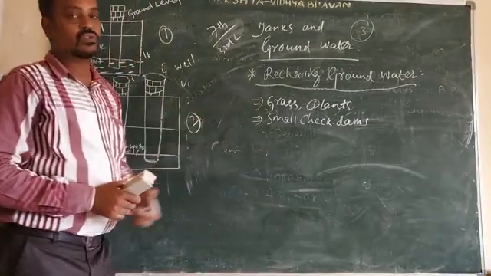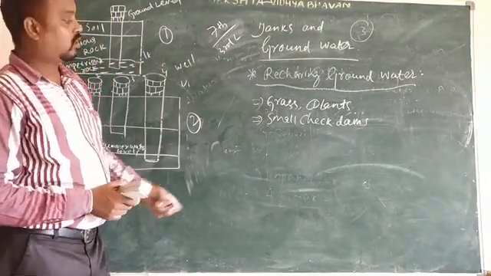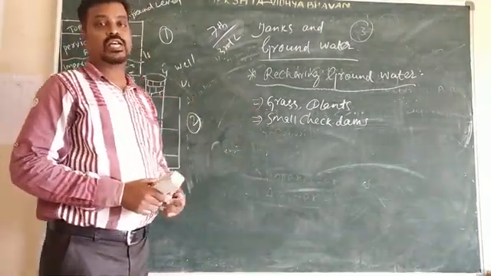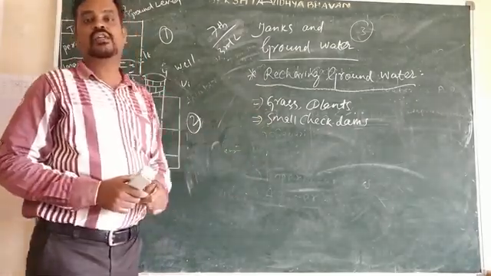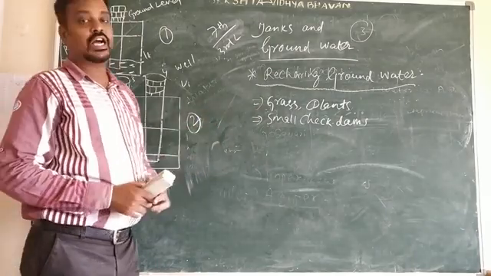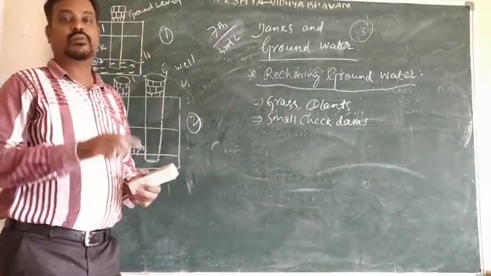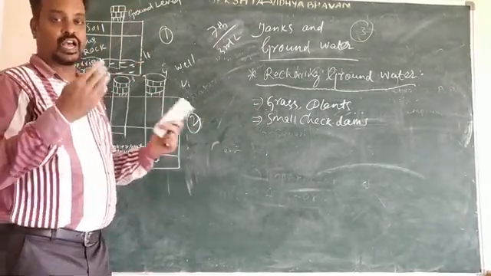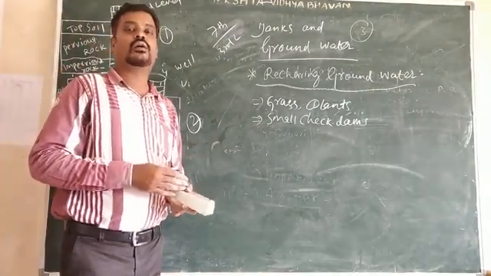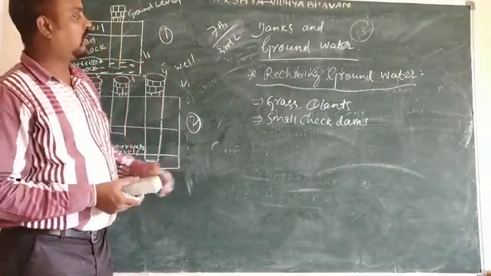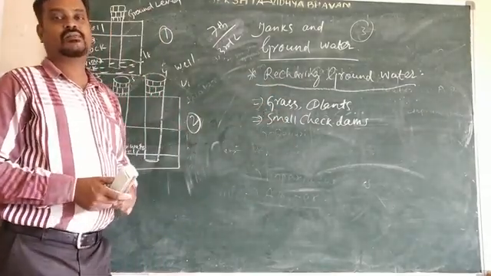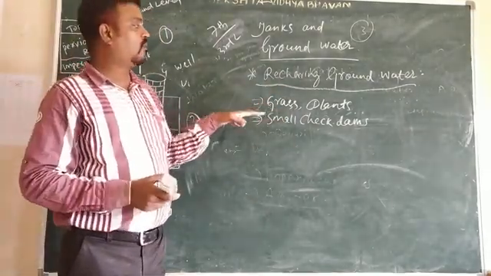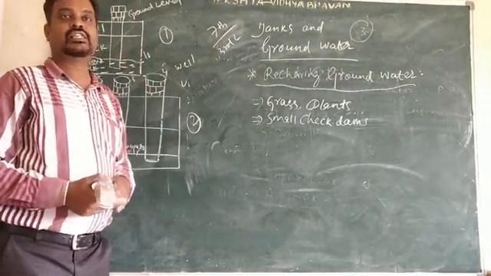If you cut down the forest area like this, there will be more danger in the future. So we should not cut the trees or destroy the forest area. We have to grow more and more plants. Then only the groundwater will be recharged in the rainy season.